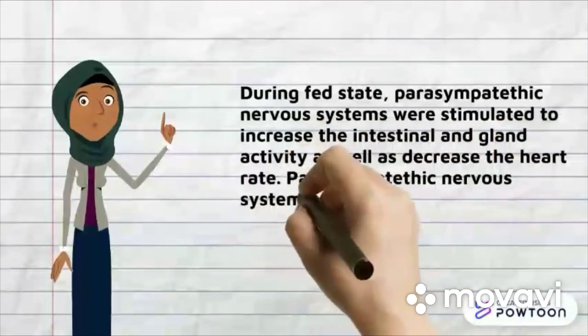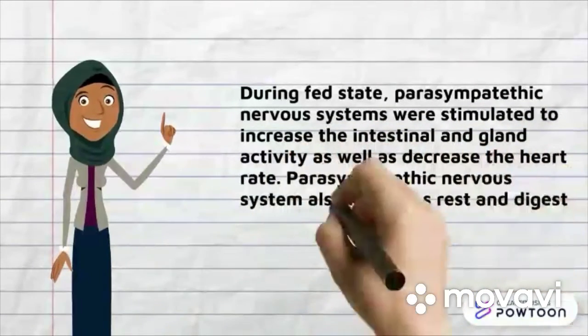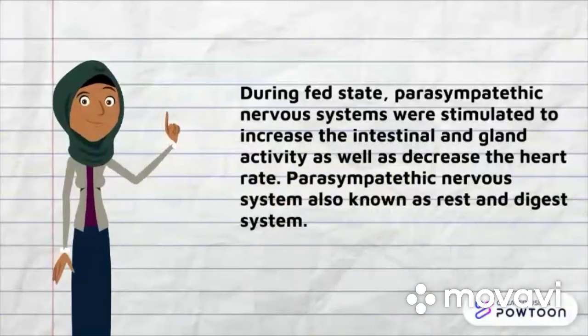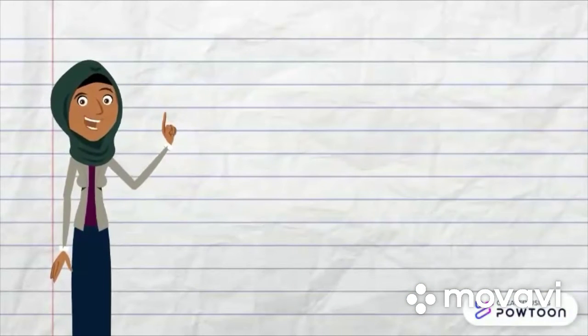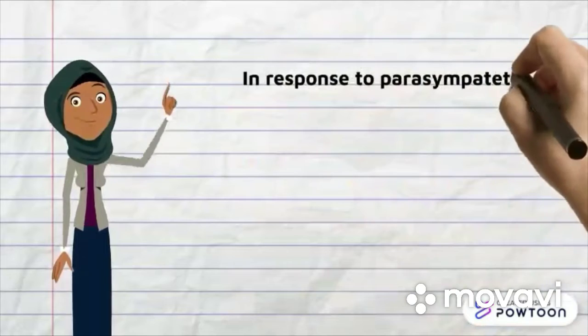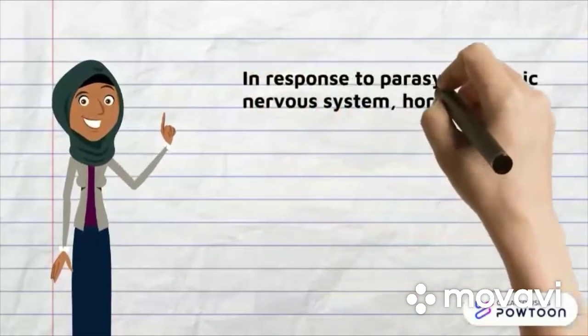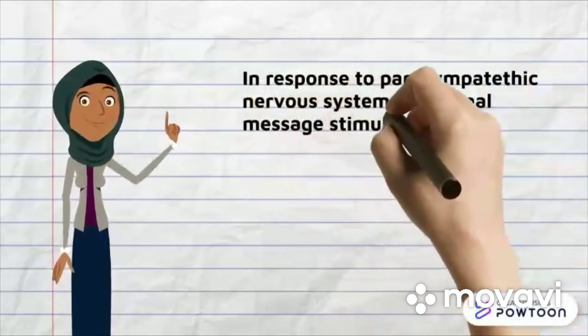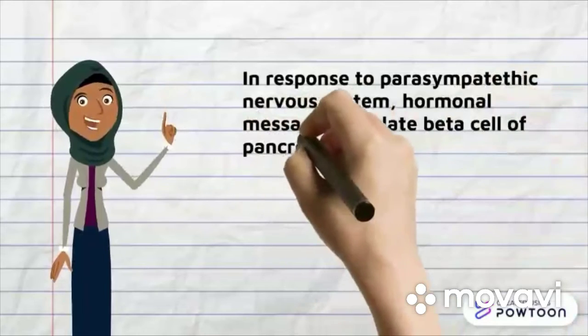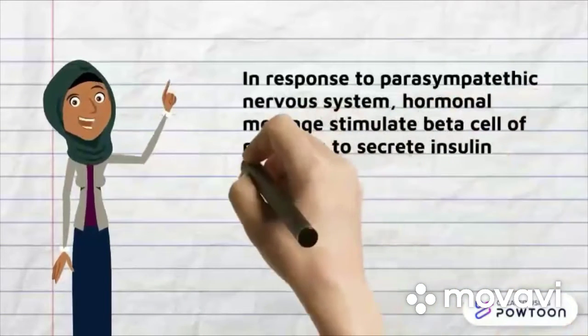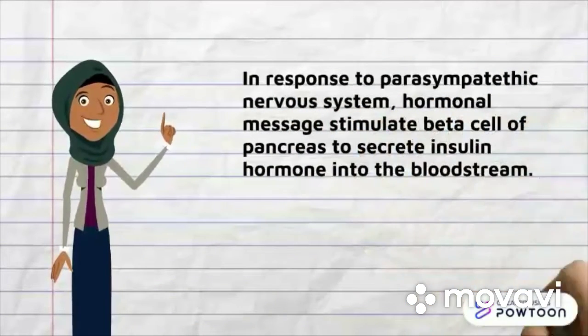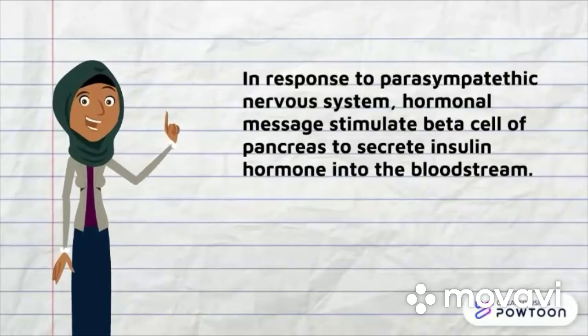The parasympathetic nervous system is also known as the rest and digest system. In response to it, hormonal messages stimulate beta cells of the pancreas to secrete insulin into the bloodstream.